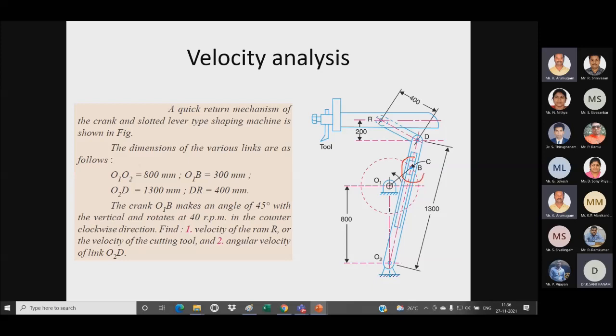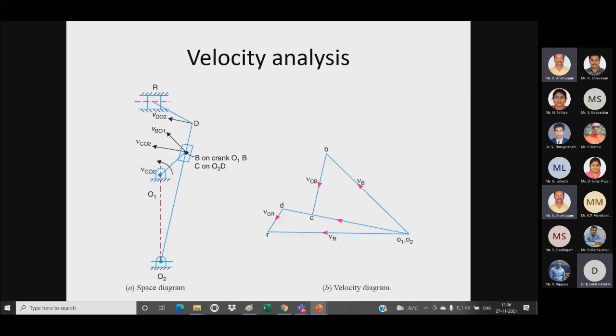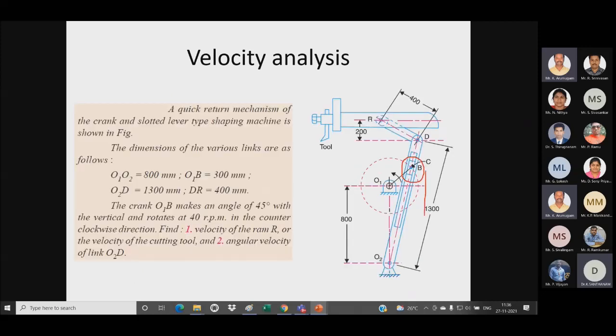You can see it's a crank slotted link quick return mechanism, where this slider will have a rotary motion. You can see the slider will slide in this slot, and also it will have rotary motion with respect to the crank, right. So this point B is called the coincident point, right.